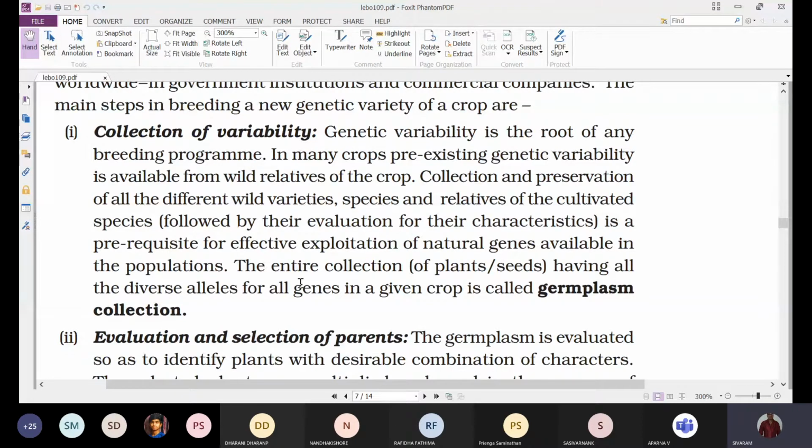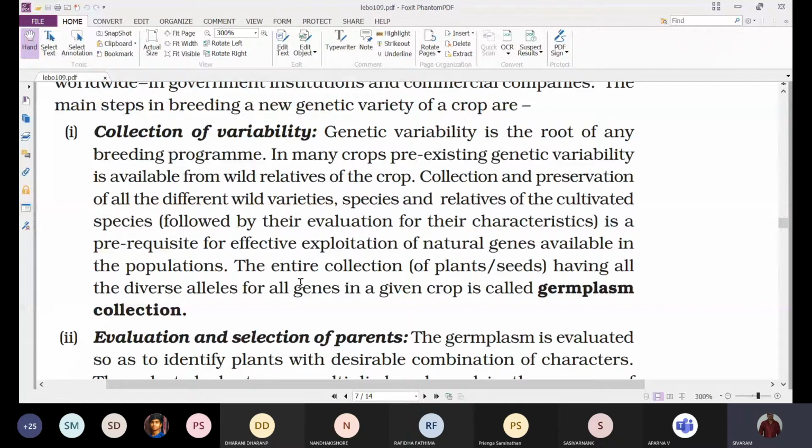There are different types of insects. Some varieties will be resistant to certain insects, and some to other insects. Like that, there are different rice varieties. Not only in rice, but in wheat, maize, whatever food grains you take, you will find different varieties showing different characteristics or different desirable characters.